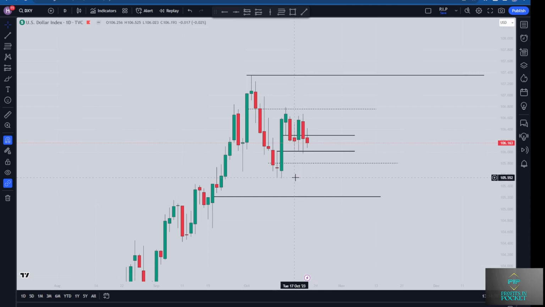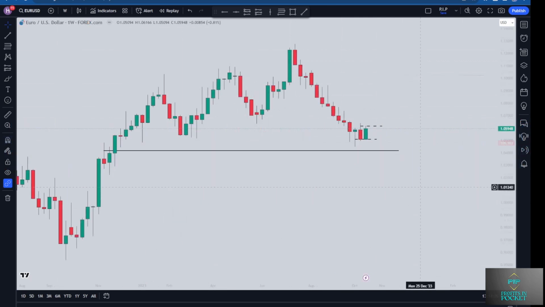And that's pretty much our forecast for the upcoming week on the US dollar. Okay, so on the euro dollar, as we can see, prices respected that 105.09 area. We never got a close below, which I did want to see a close below as we're bullish on the dollar index. We're bearish on the euro US dollar. So I did want to see a daily close below this level, roughly about 105.10 area.